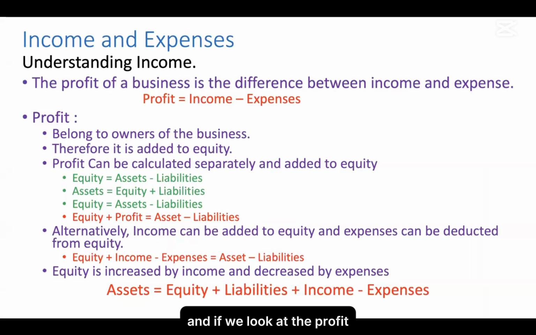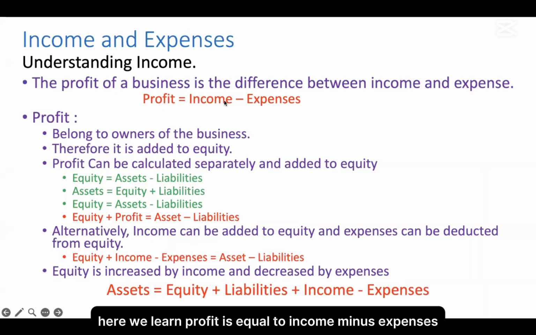And if we look at the profit, profit is what? Profit is something that belongs to the owner. So profit is a part of equity. Profit can be added to the equity, so we add the profit to the equity. And here we learned profit is equal to income minus expenses. So alternatively, income can be added to the equity and expenses can be deducted from the equity.